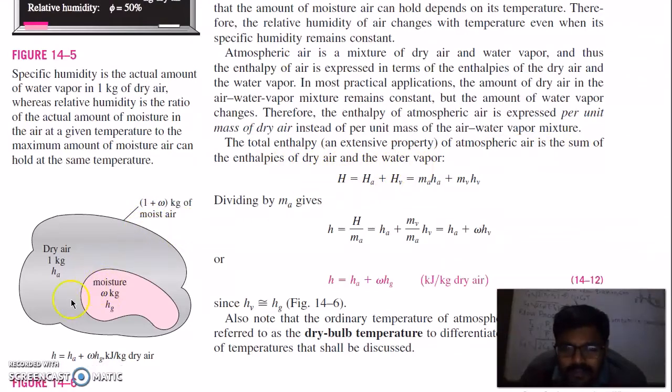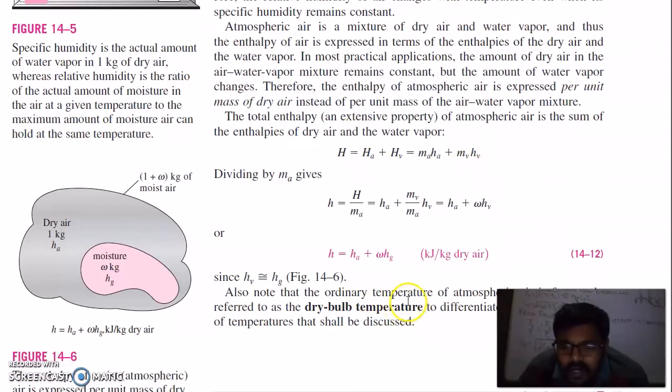So, in this diagram, you can see this is your dry air, this is moisture omega kg. So when you calculate enthalpy, it is enthalpy of this dry air plus omega times enthalpy of the vapor. Also you can express enthalpy as enthalpy of air plus enthalpy of vapor, which is equal to mass of air times enthalpy of air plus mass of vapor times enthalpy of vapor.